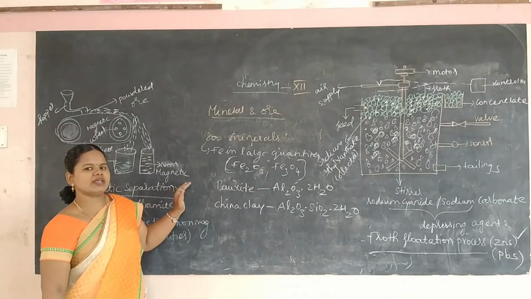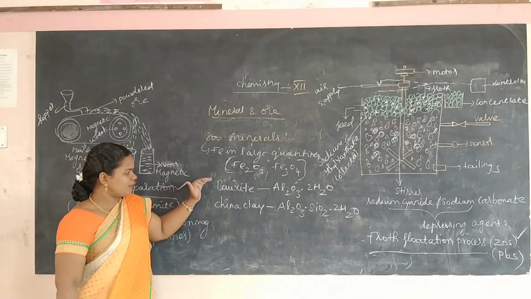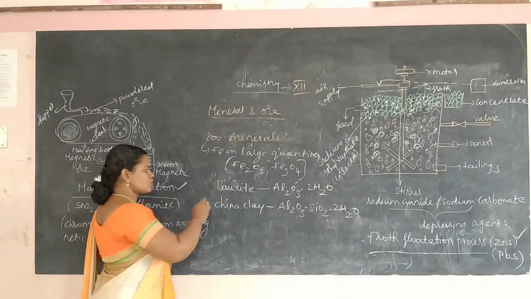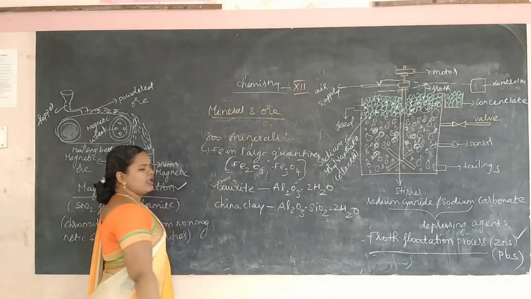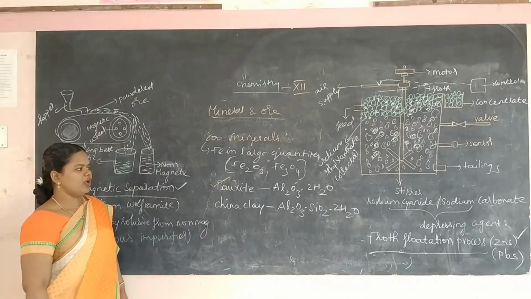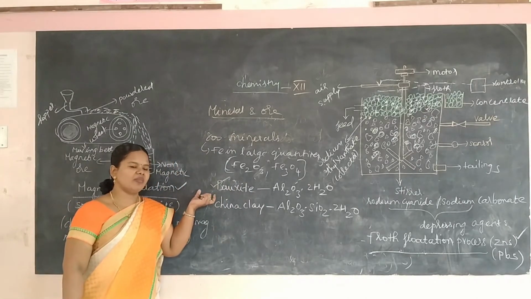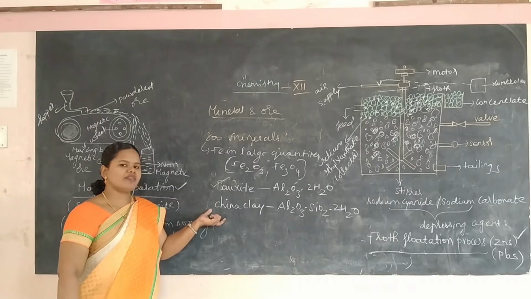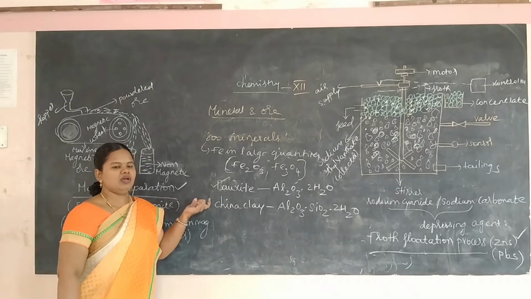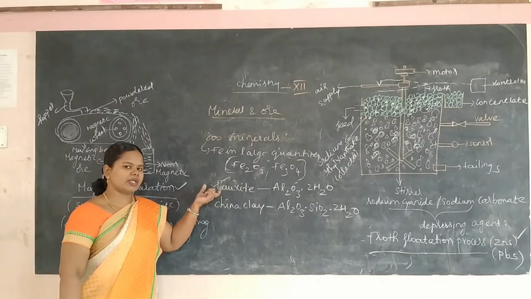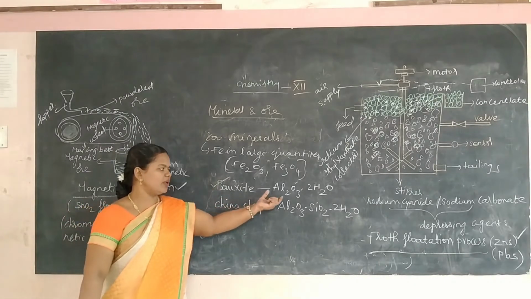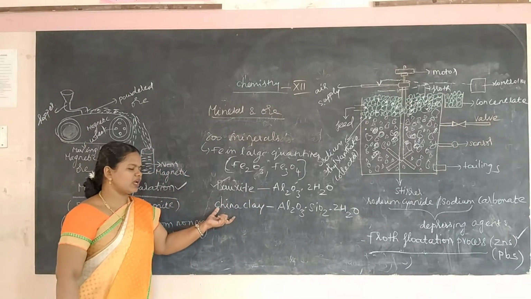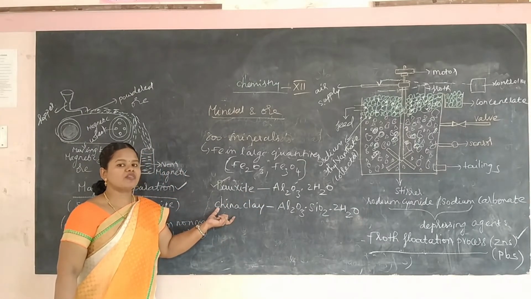But from which mineral will I get a large amount of aluminium? From bauxite only. So bauxite is an ore of aluminium, whereas China clay is not an ore of aluminium. It is a mineral.